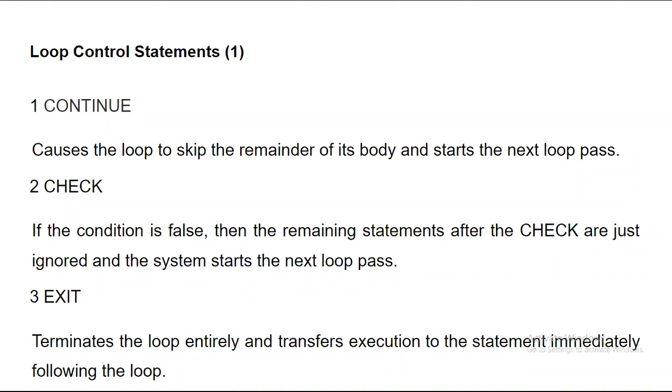Okay, exit. Exit is for what? To terminate the loop entirely and transfer the execution to the statement immediately following that loop. Means what it does, suppose I have written one while loop, a few statements, and I have written exit there, and after that there is simply one last write statement. Then what will happen when the program compiler encounters that exit in between, after that whatever number of lines are written, you may have written thousands of lines after that. Because of this, it will stop the execution of that while loop, come out of that while, and then go to that last write line simply.